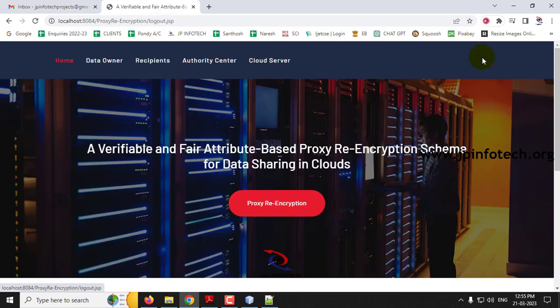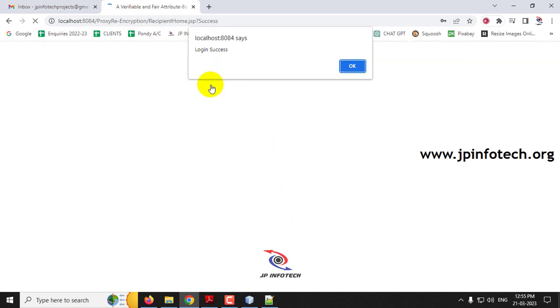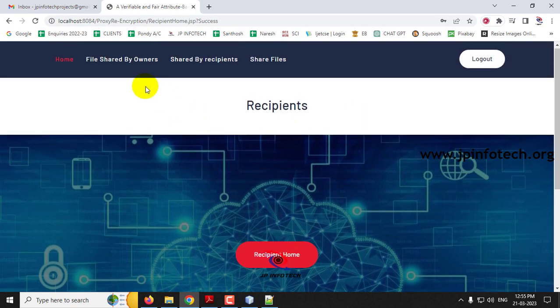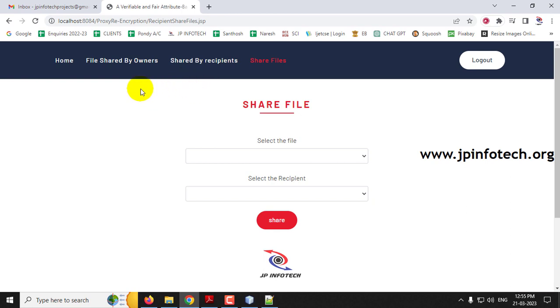Now let me log out and go to the recipient's login page and just give the details which are given during the registration, bob@gmail.com and Bob, and click login. And now you can see the login is successful because the authority center has approved the recipient. So this is the home page of the recipient, where you can have the options of files shared by the owners, shared by the recipients, and shared files. Everything is empty now.